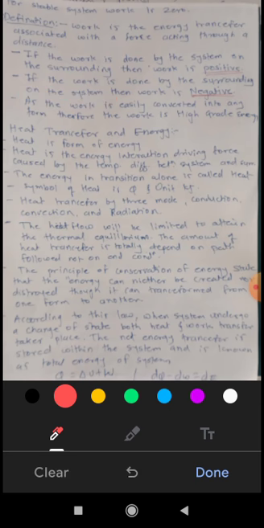These two points kindly keep in mind. If work is done by the system on the surrounding, work is considered positive. If by the surrounding on the system, then it is considered negative.